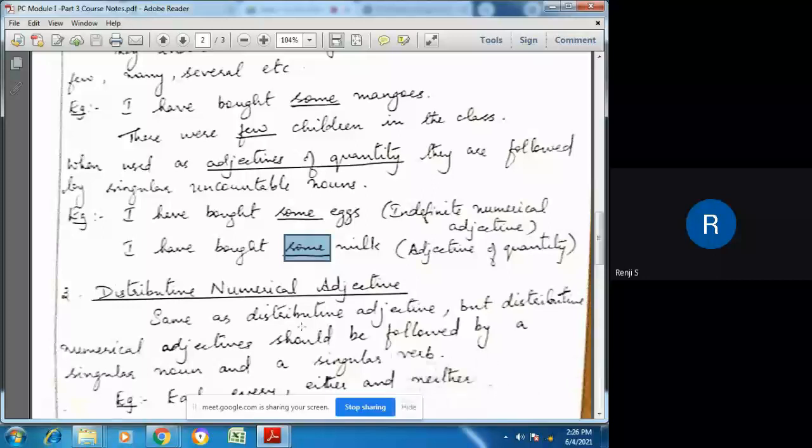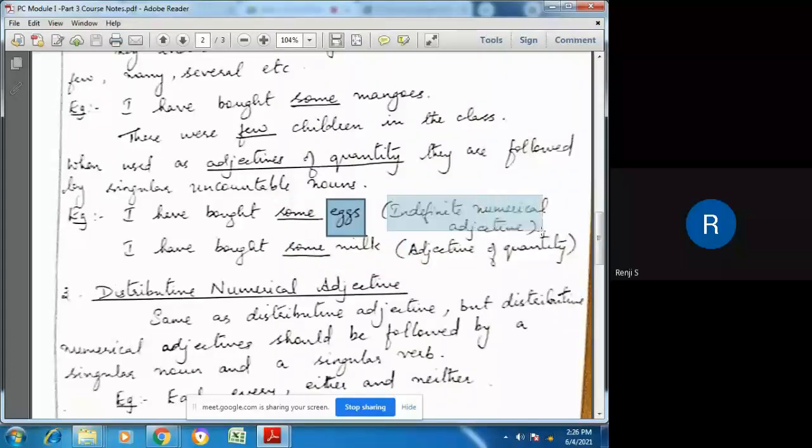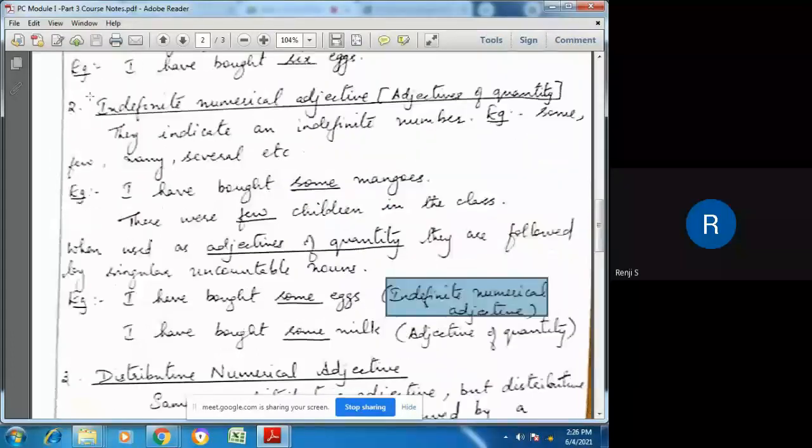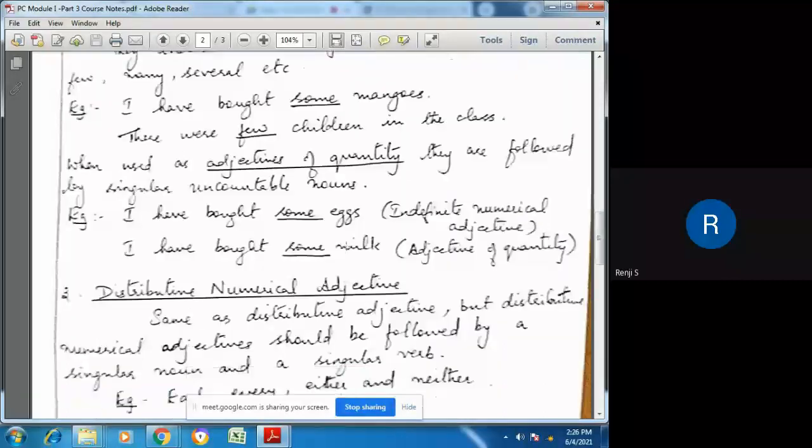When the same word some is followed by a countable noun, then it becomes an indefinite numerical adjective. But if it is followed by an uncountable singular noun, then it becomes an adjective of quantity.